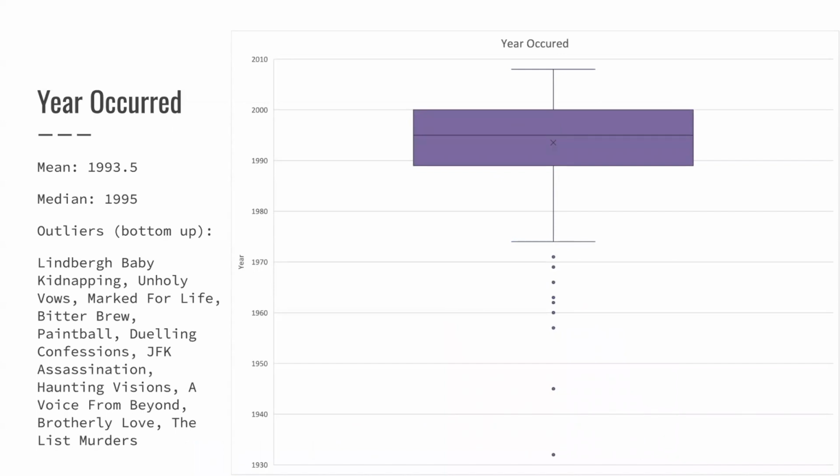This is a box and whisker chart. So obviously it stops here in 2008. The median year is 1995. The mean is 1993.5, and I also listed the outliers from the bottom up. One of these dots has 2 underneath it, and I don't remember which one, but the oldest is the Lindbergh Baby, then Unholy Vows, Marked for Life, Bitter Brew, Paintball, Dueling Confessions, JFK Assassination, Haunting Visions, A Voice from Beyond, Brotherly Love, and The List Murders in 1971.